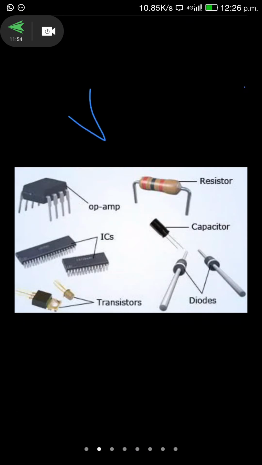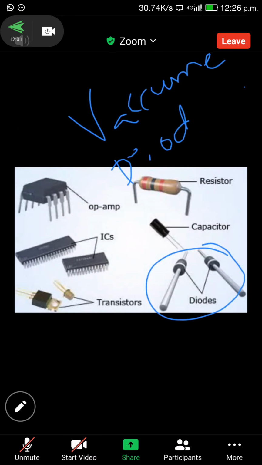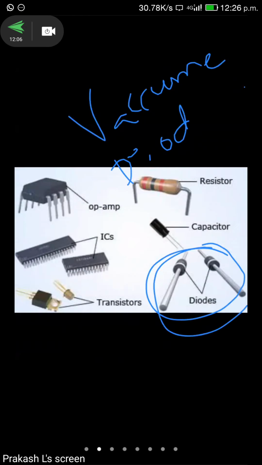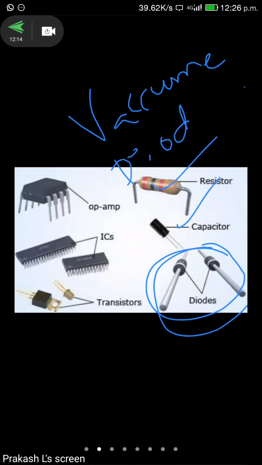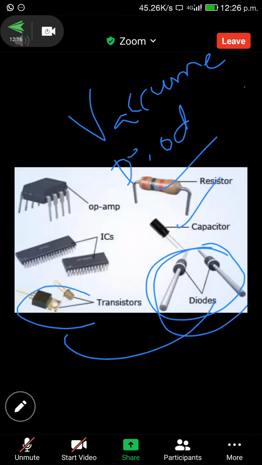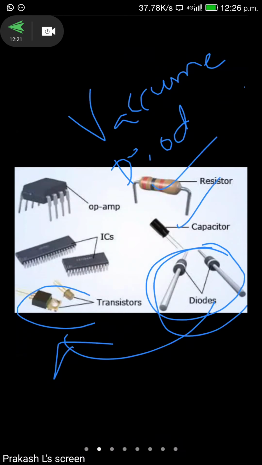The first device is the vacuum tube. Next, the diode. A diode consists of positive and negative terminals. Capacitors and resistors are also semiconductor devices. After the diodes, we have transistors. A transistor contains three or four terminals, which will be discussed in the second unit. In the first unit, we have diodes only.